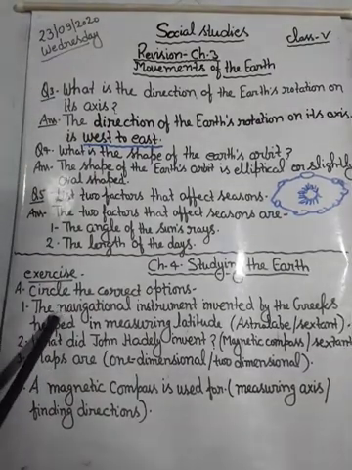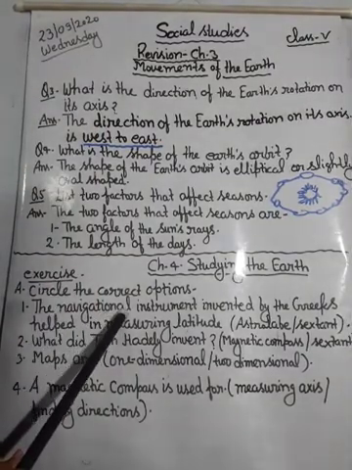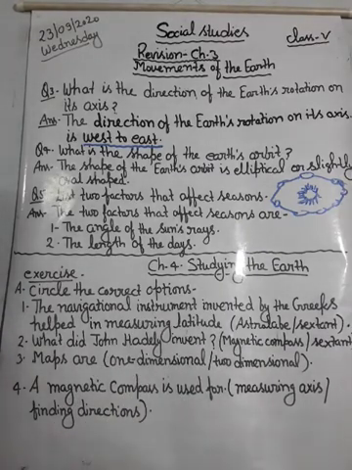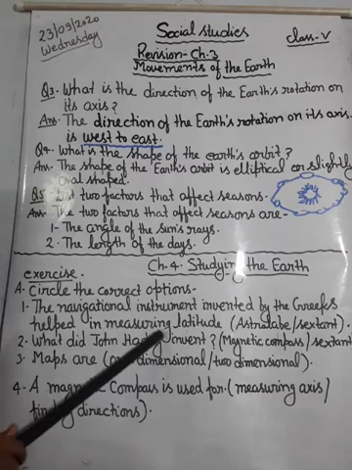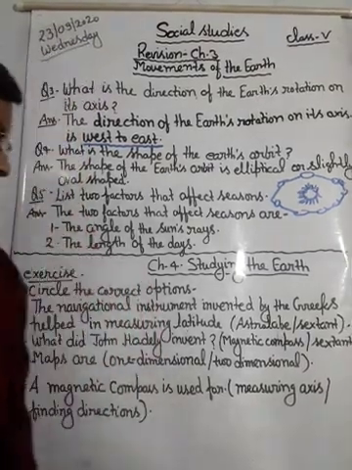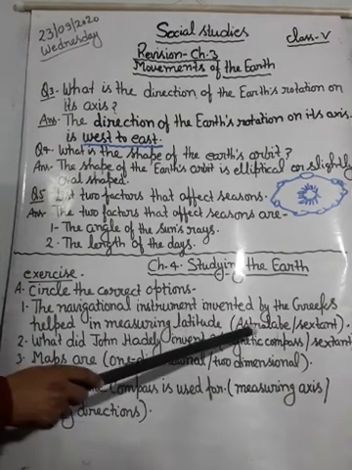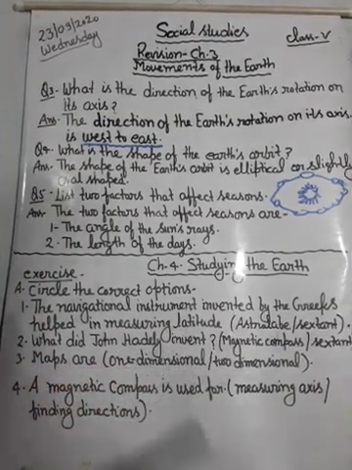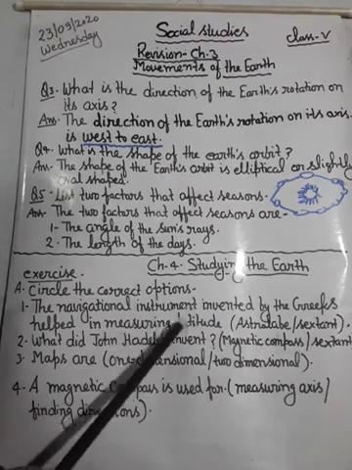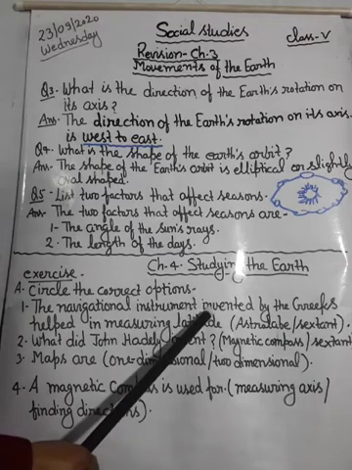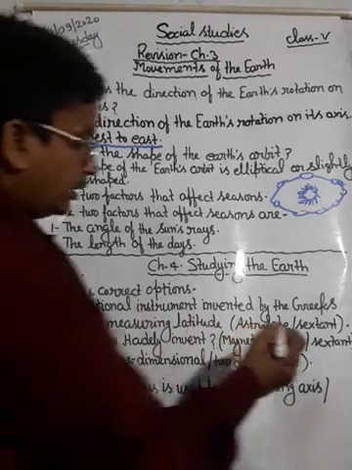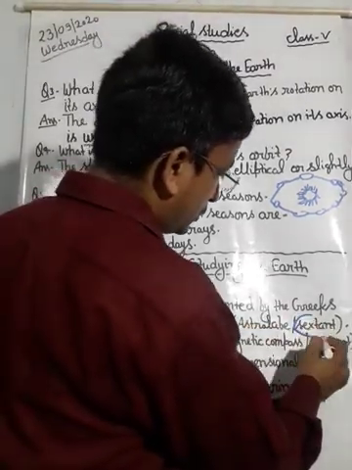First question is, the navigational instrument invented by the Greeks helped in measuring latitude. In this question, you have to tell about the instrument which is helpful in measuring latitude and invented by the Greeks. So what will be the answer? The answer will be sextant.